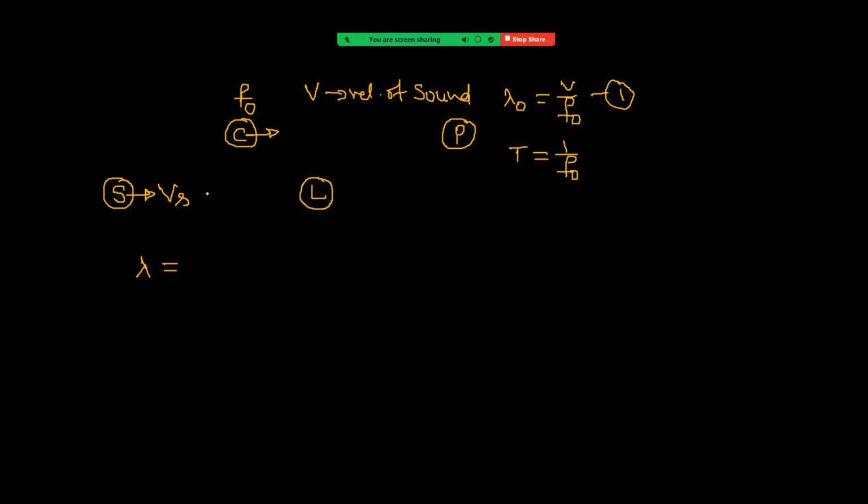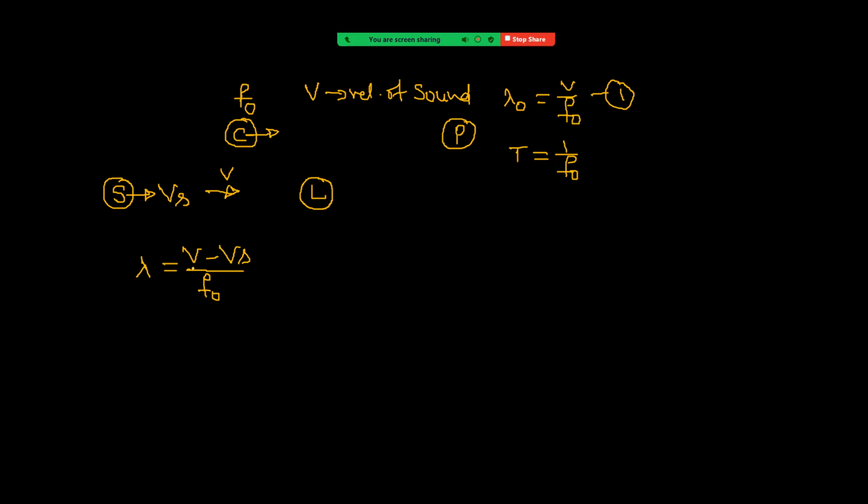Now sound is propagating towards the listener with a velocity v, and the source is also moving towards the listener. So with respect to the source, the velocity of sound is v minus vs. So lambda is equal to v minus vs by f naught. This is the wavelength of the wave in front of the source. I am repeating, this is the wavelength of the wave in front of the source.